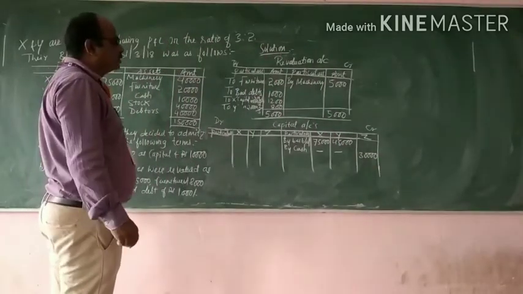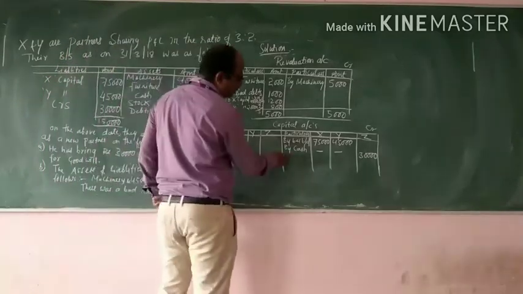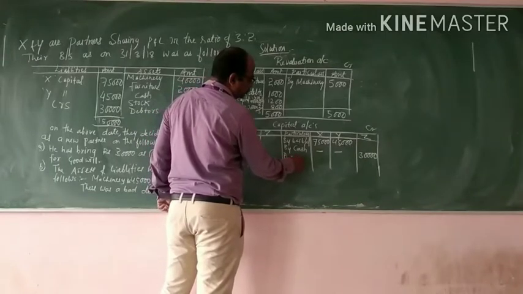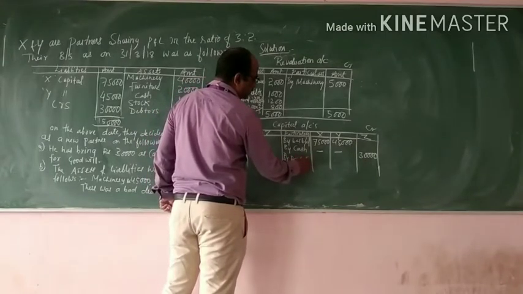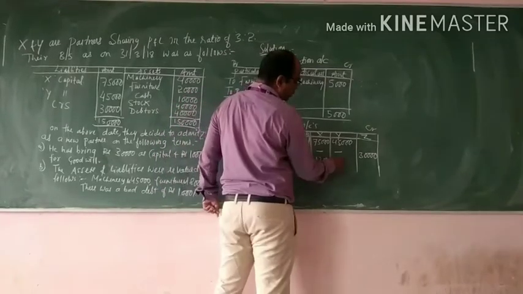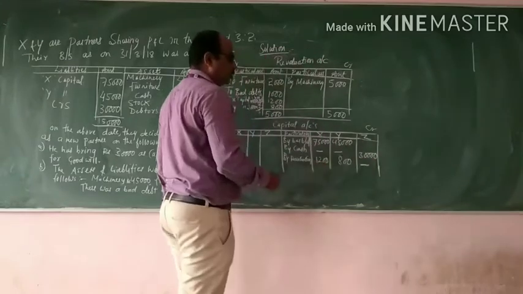Next, X and Y are entitled to revaluation profit by the revaluation account. So how much profit is X getting? 1,200. Y is getting 800. And Z is a new partner, so he will not have a share in that.